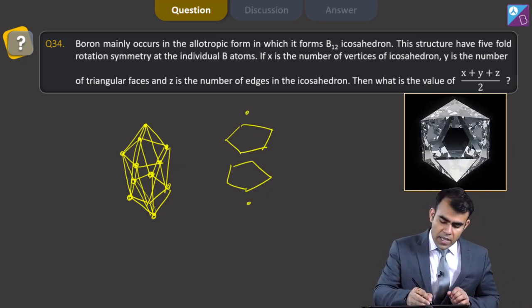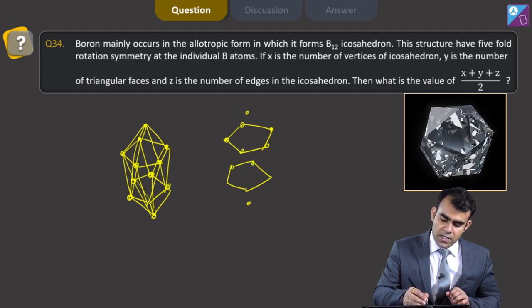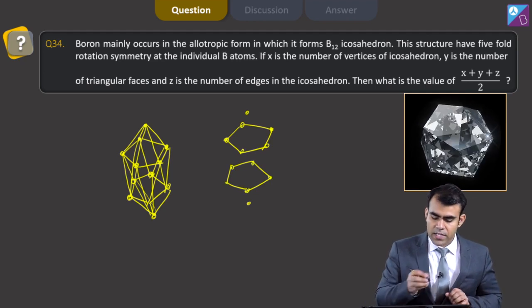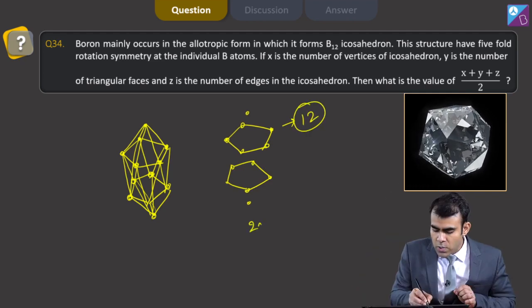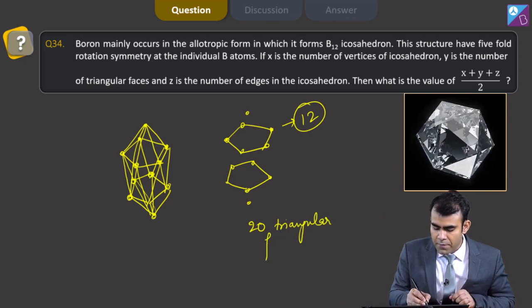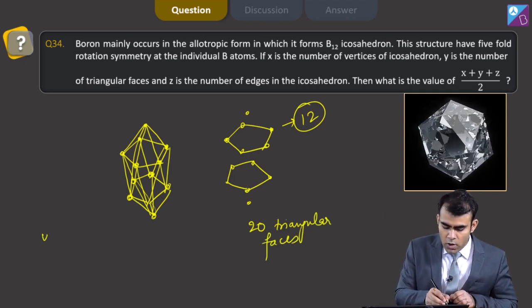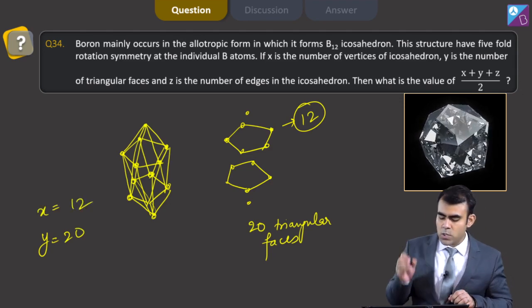So each atom, this is boron, and these are the vertices of this structure. So I can say the total vertices is 12. Total 20 triangular faces. So my value of y is 20, the value of x is 12.